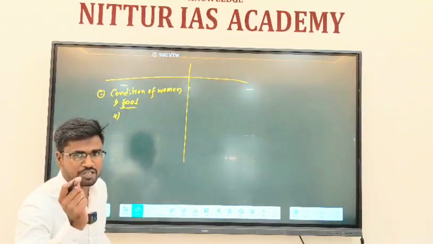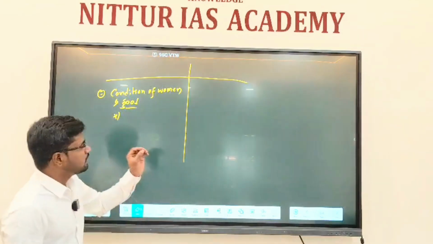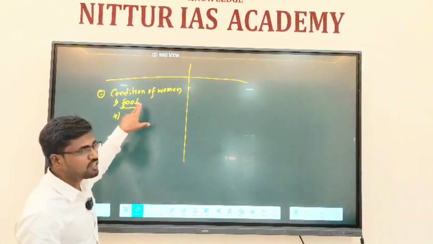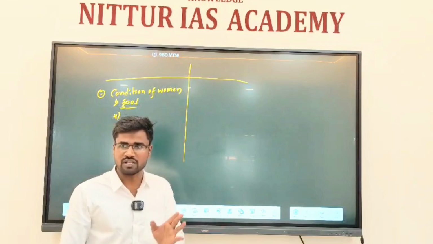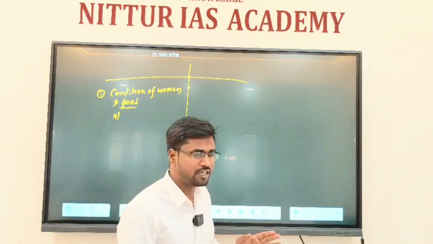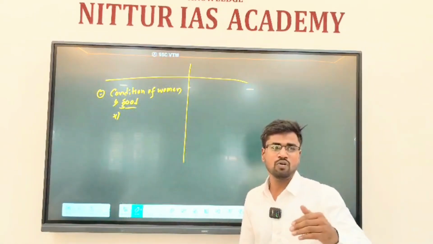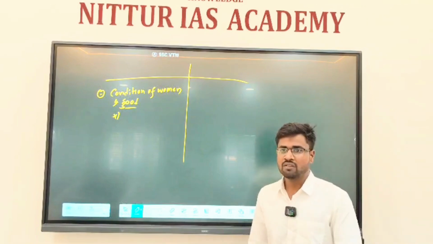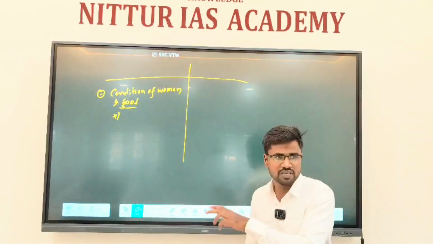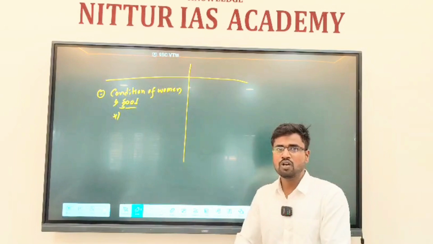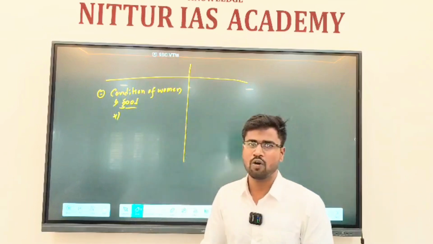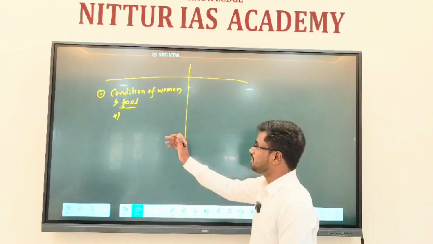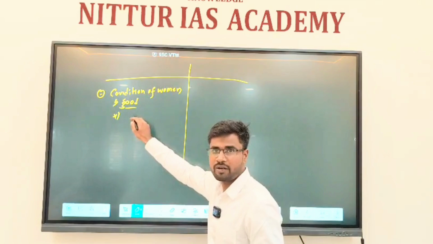One good explanation for the good condition of women is that during the early Vedic period, cattle rearing was the main occupation, and women had an economic role in the society. When the males used to go to the forest for cattle rearing, women used to conduct small scale agriculture in the locality. So women were contributing to their local economy, and that is why they were being respected a lot.